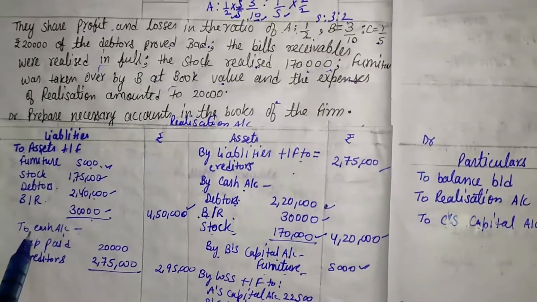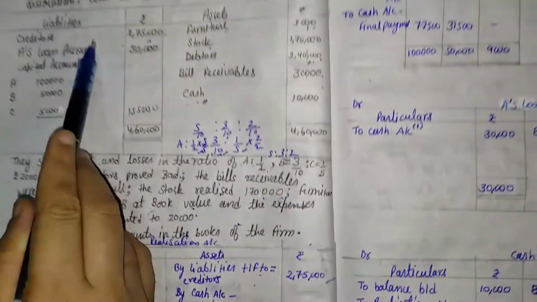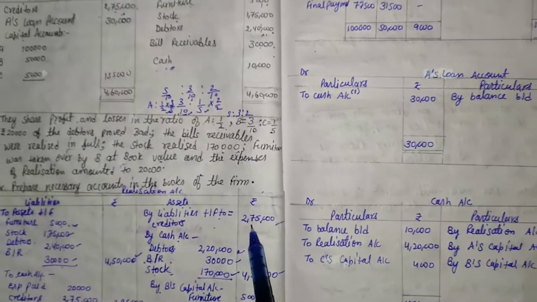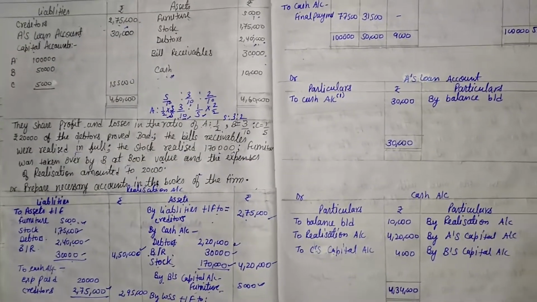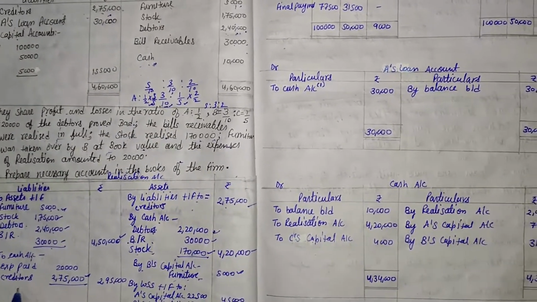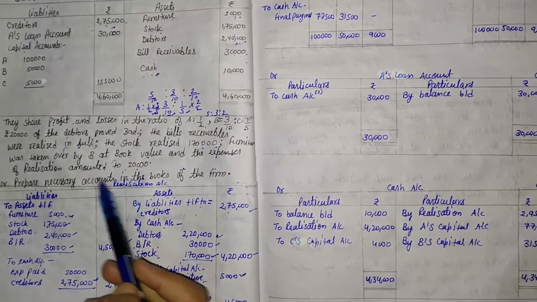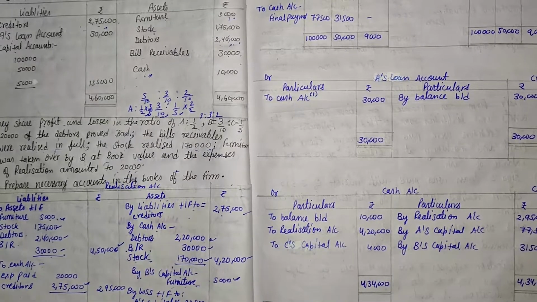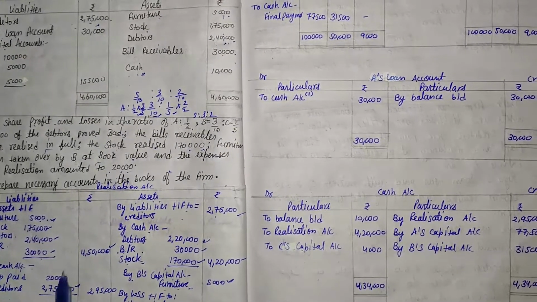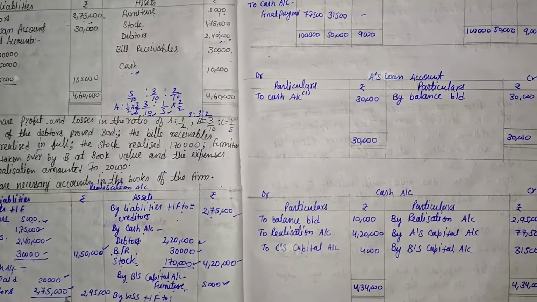So here it is to cash account. First of all, the creditors' value is given, and what is the creditors' value? That is 2,75,000. So 2,75,000 paid to the creditors. Then second, one information is given, that is realization expense. That is also one type of expense. So we will also have to pay that, that is 20,000.